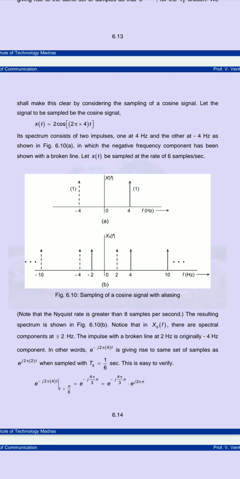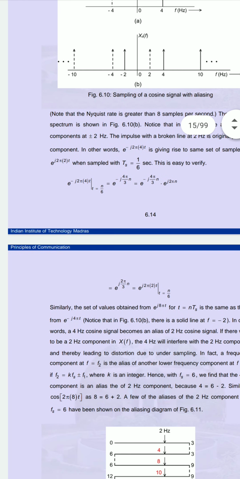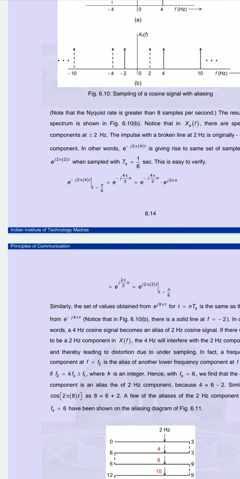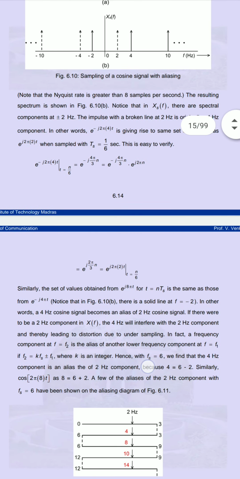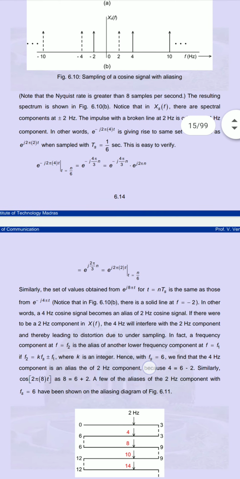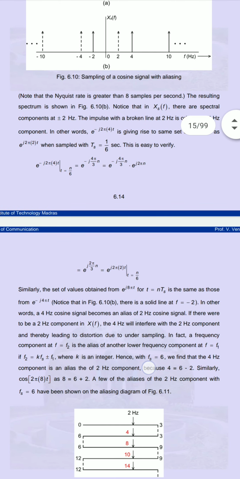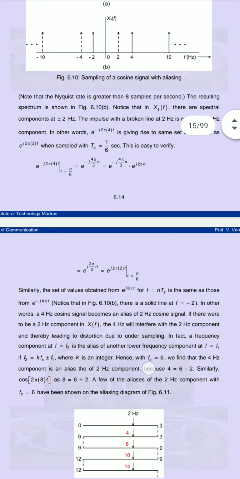Our equation will become e to the power minus j 4 pi upon 3 into n. If you solve, you will get the equation. Similarly, if we take the set of samples from e to the power j 8 pi t, it will also give the same samples as e to the power minus j 4 pi t.